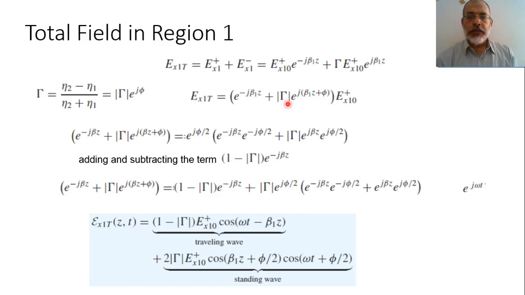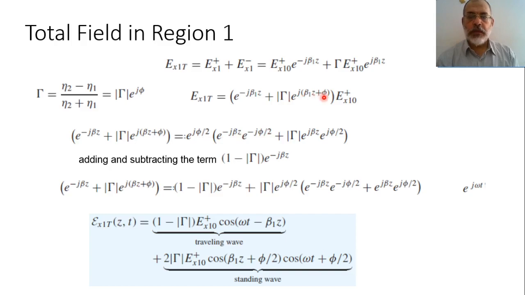We can simplify this bracket by taking a common factor e to the power j phi over 2. So by taking a common factor e to the power j phi over 2, we will multiply the first term by e to the power minus j phi over 2.